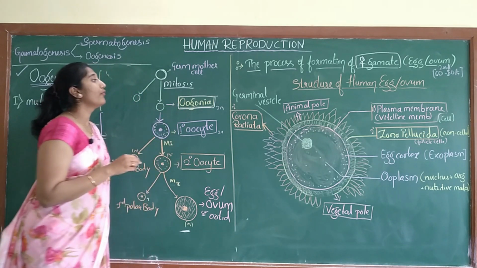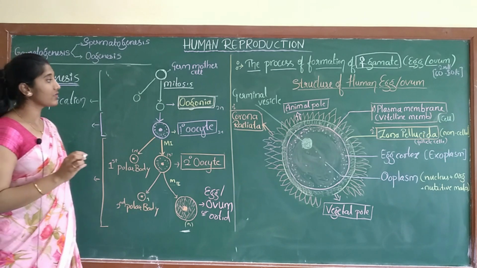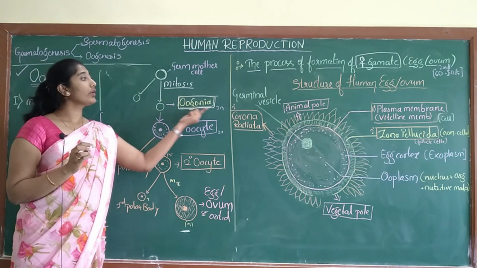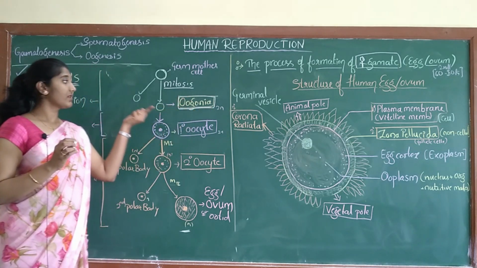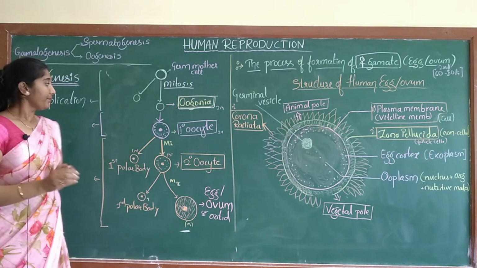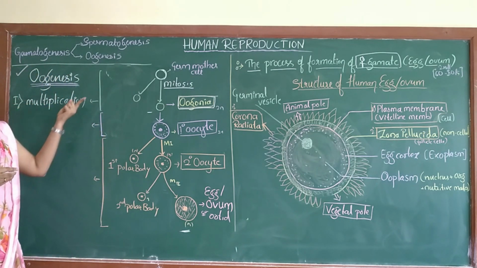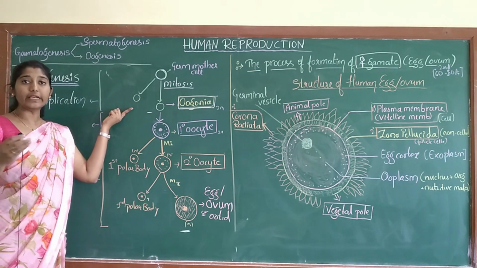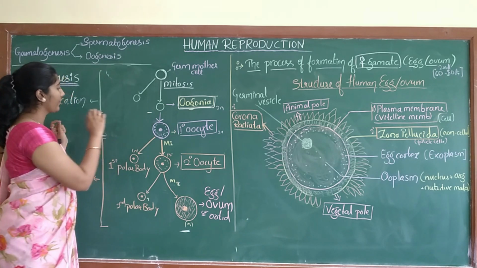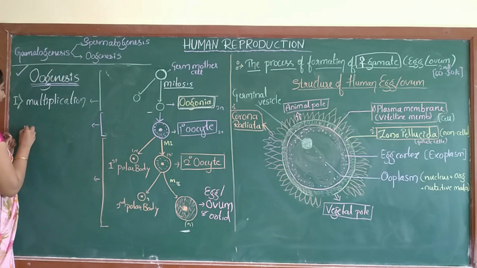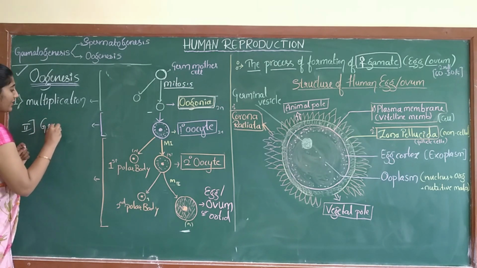The cells formed after the division of the germ mother cell are called oogonia. Oogonia is diploid, having 2 sets of chromosomes. Till here is the first phase, the multiplication phase; the number of cells goes on increasing.